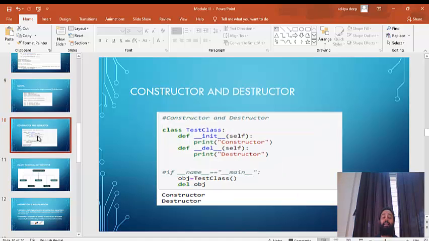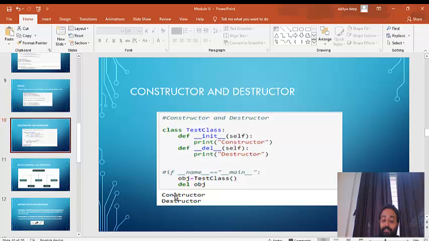Whenever you create an object, a constructor is automatically called, and that's why you can see when I created the object obj is equal to test class, this underscore underscore init underscore underscore, that is a constructor, is being called, and the content inside the print statement is getting printed at the console.